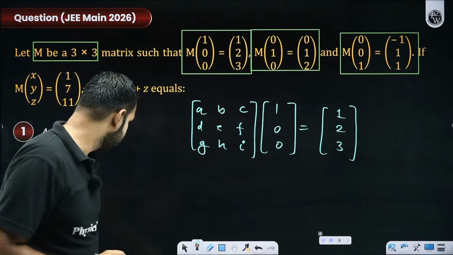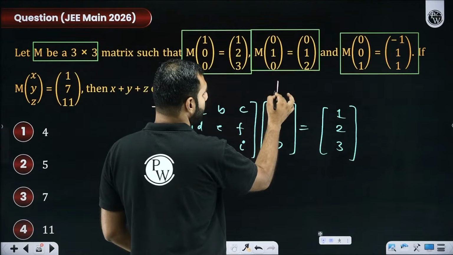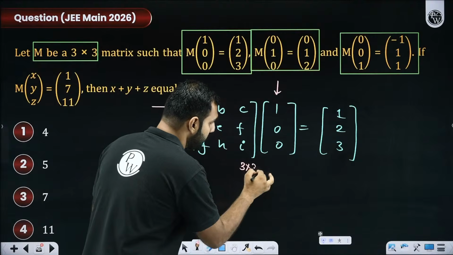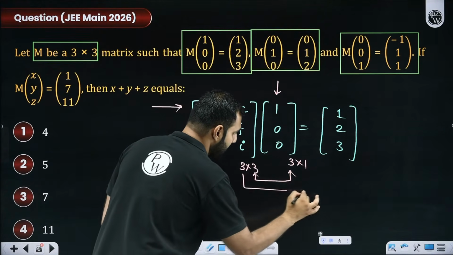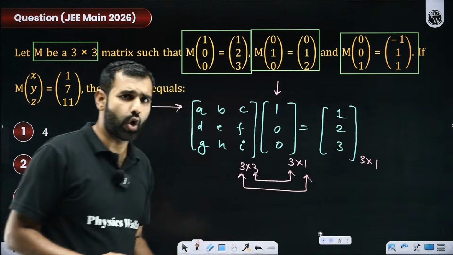I hope everybody is realizing that here, what I'll do is I'll choose a row from here and a column from here. So matrix multiplication is absolutely possible. Why? Because this is 3 by 3, this is 3 by 1. So this 3 and this 3 are same, and the product has to be of the order 3 by 1. Yes, that's exactly what we are given. So it is all in sync.